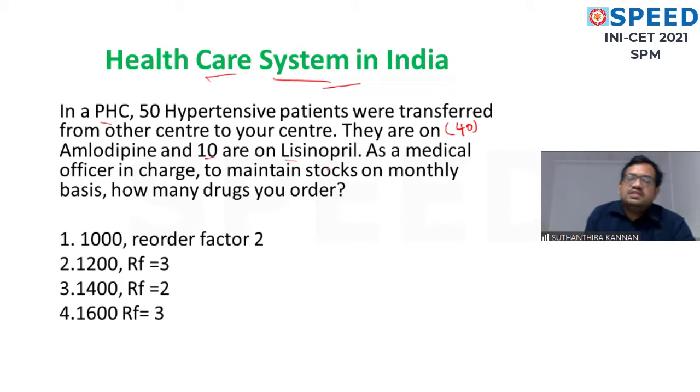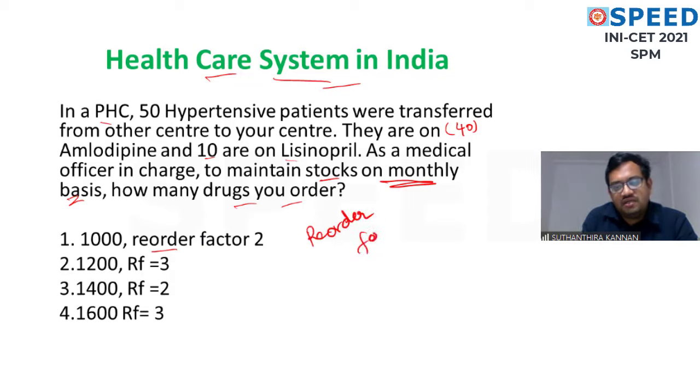As a medical officer in charge, you know that as per IPHS standards, the medical officer in charge is the captain of the team to maintain stocks on a monthly basis. To maintain stocks on a monthly basis, how many drugs do you order? And the options are like this. Option A, 1000 with reorder factor 2. So what is this reorder factor? Okay, we are going to see what the reorder factor is.